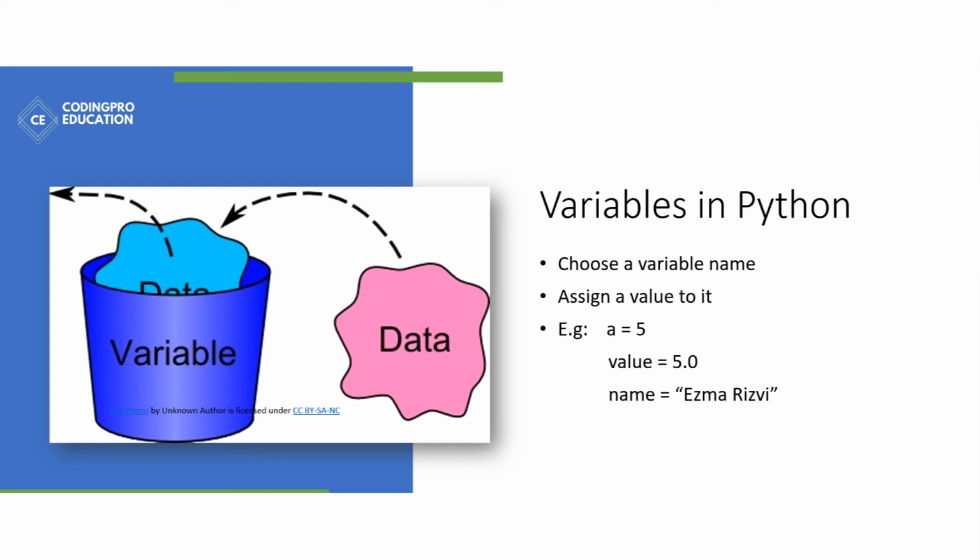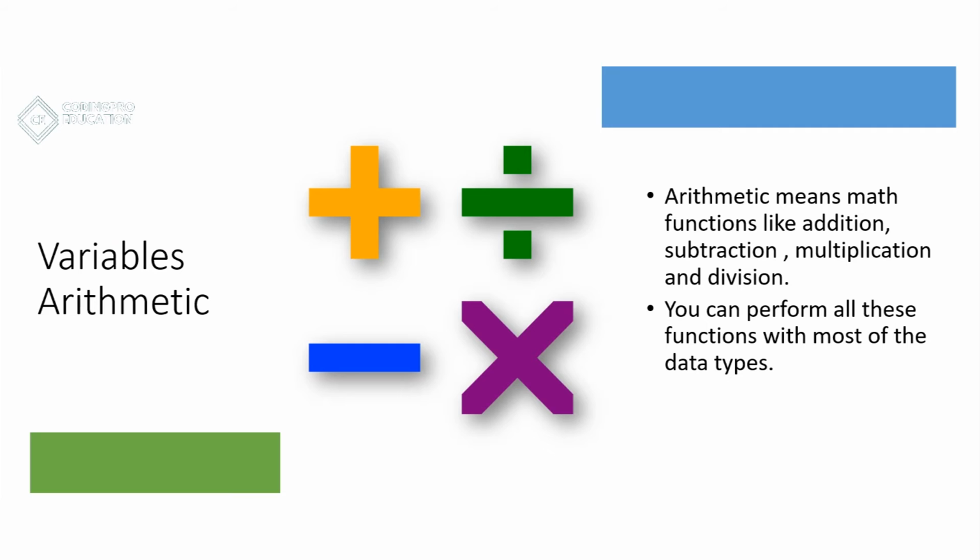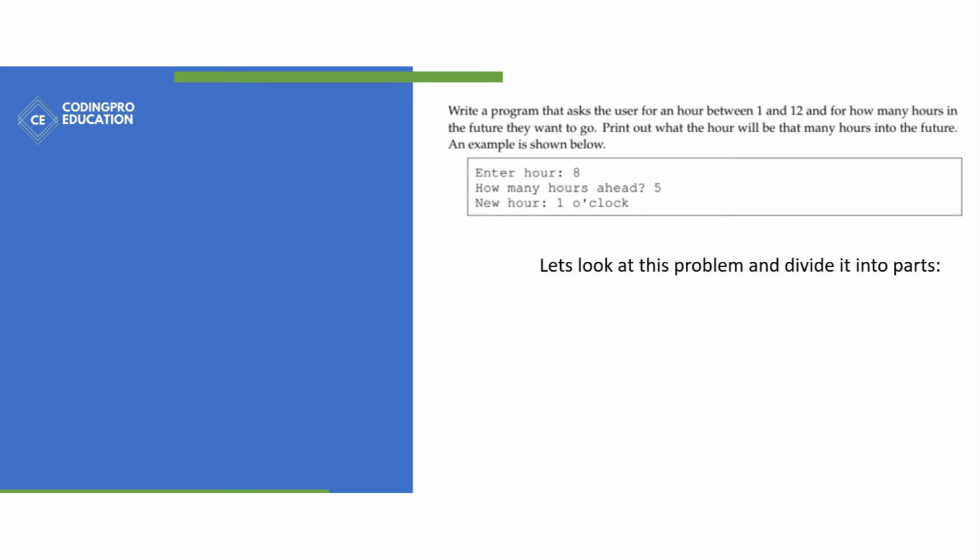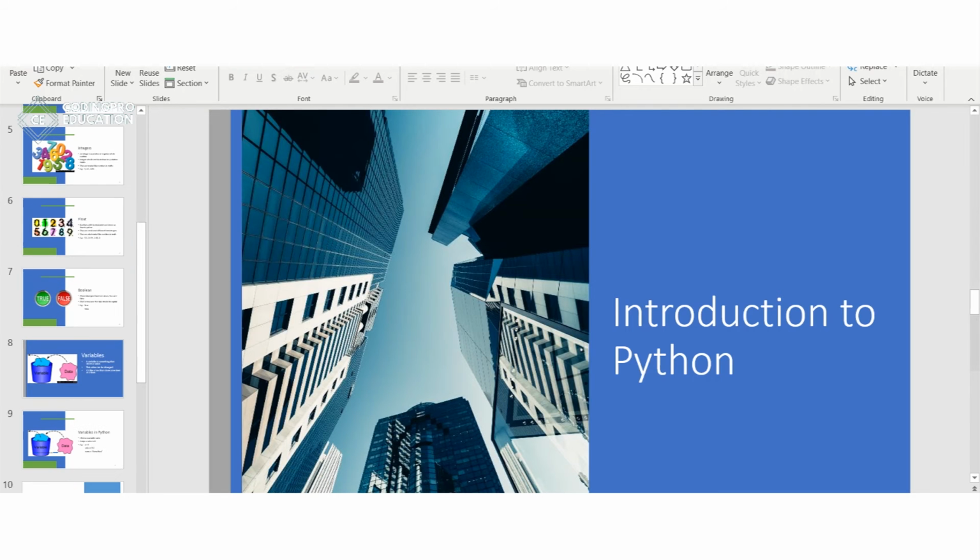A variable in general is something that stores a value. This value can be changed or worked with. To make things simpler, let's think of it as a box that stores only one item at a time. In Python, we declare a variable in two steps. First, we choose a name for it and then we assign a value to it.